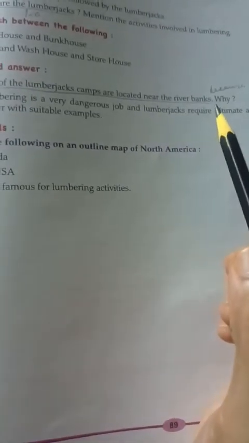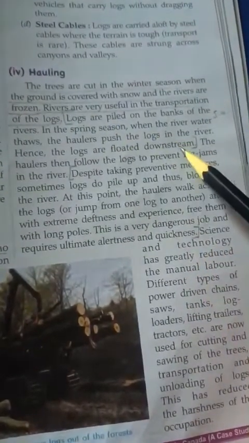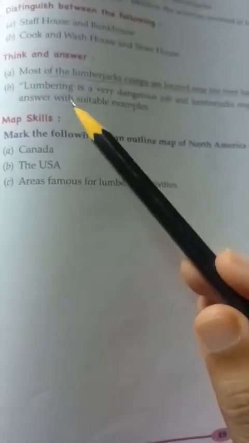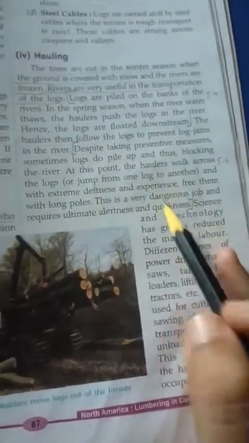Then 5A, most of the lumbering camps are located near the river banks. For that we will come to page 87. The hauling heading is given. The answer is from logs are piled till downstream. This is 5A. Then 5B, lumbering is a very dangerous job and lumberjacks require ultimate alertness. It is page 87. From despite taking preventive measures till quickness. This is 5B.